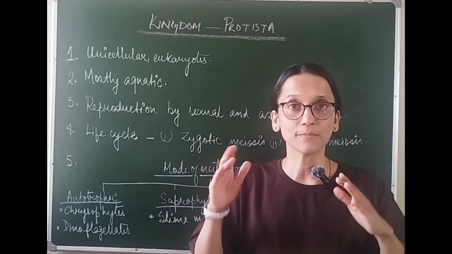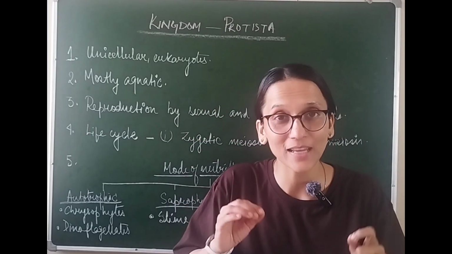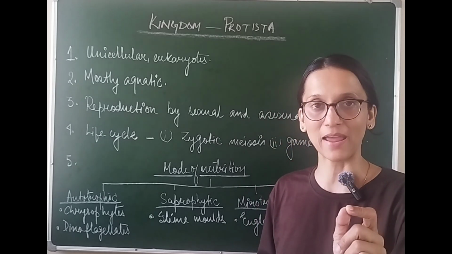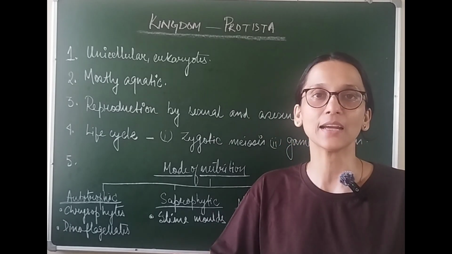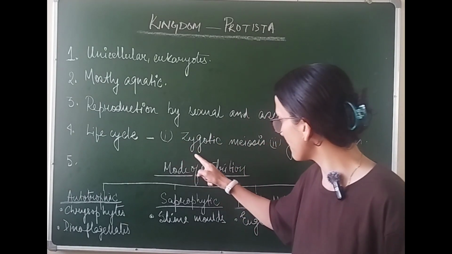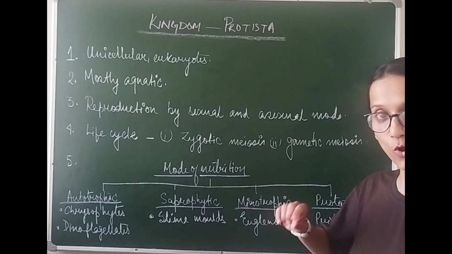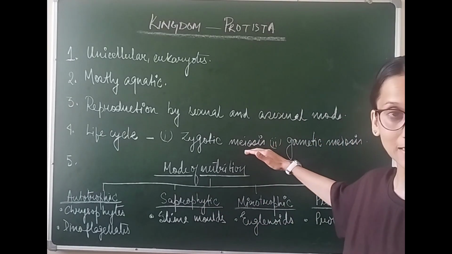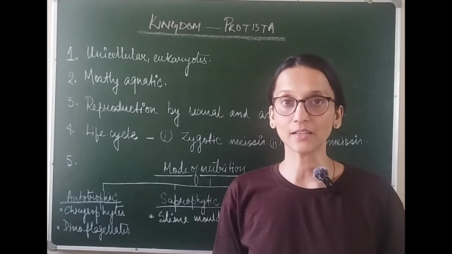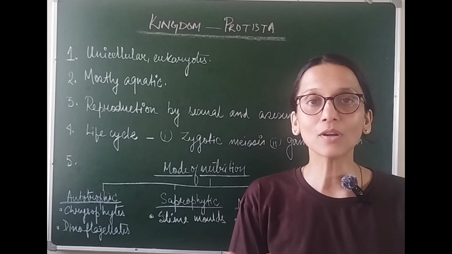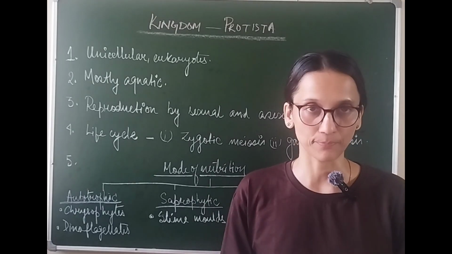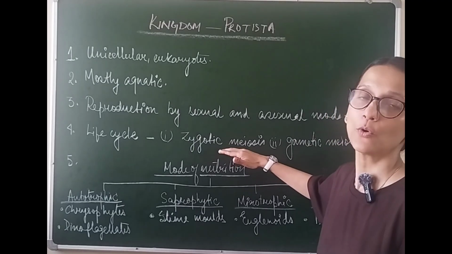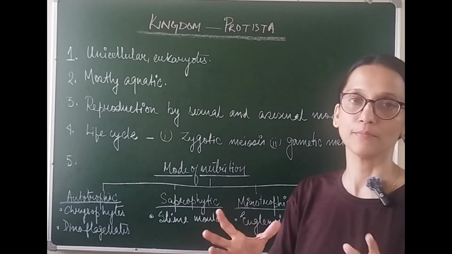So in their cases, the body of the organism is actually haploid in nature, because the diploid zygote exists for a very short span. It immediately undergoes meiosis. In such cases, the life cycle of the organism shows more haploid structures than diploid. Such a life cycle is called a haplontic life cycle, where we see zygotic meiosis.